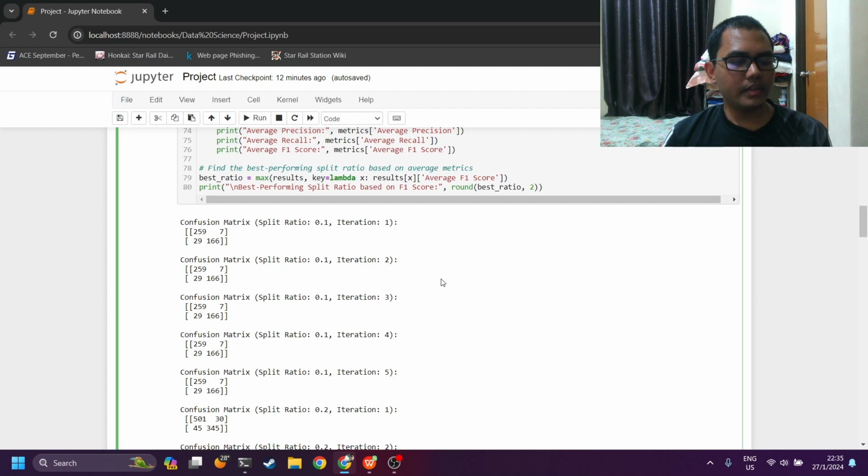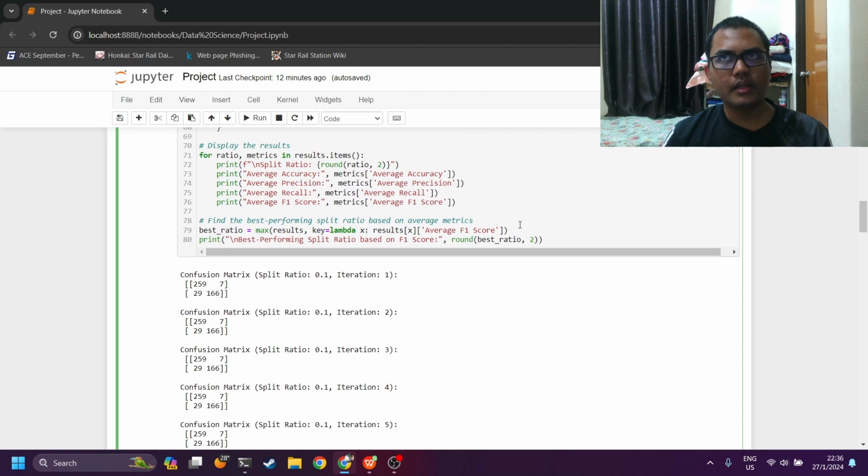And then the F1 score, which is the balance of precision and recall, with the formula being two times precision times recall divided by precision plus recall. This is to strike a balance between precision and recall, so we get a score that is not influenced by bias.